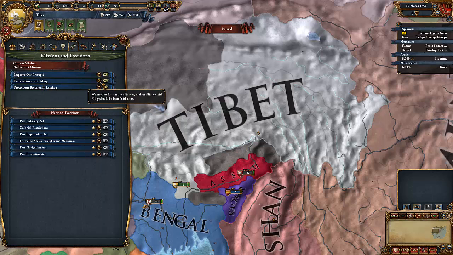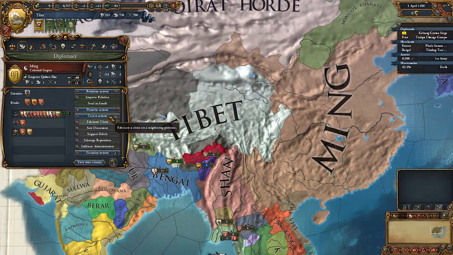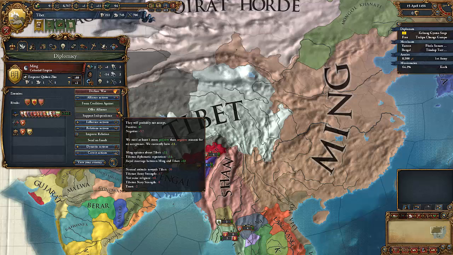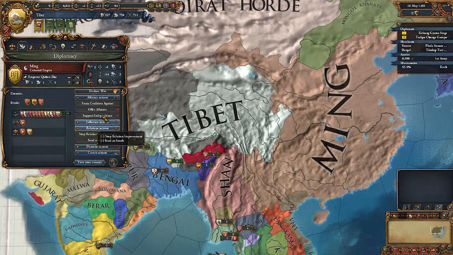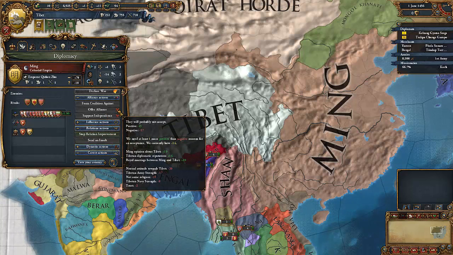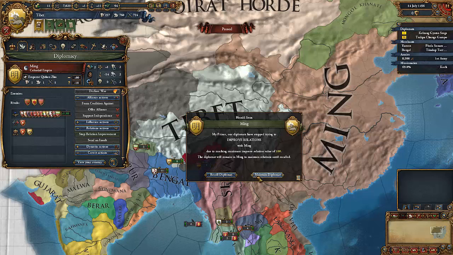Now let's take a look at our missions. Form an alliance with Ming. Yeah, let's go and do that. I really want an alliance with Ming so that we know we won't get attacked by Ming, and we have them as a very strong ally. Let's see, neutral attitude towards Tibet.